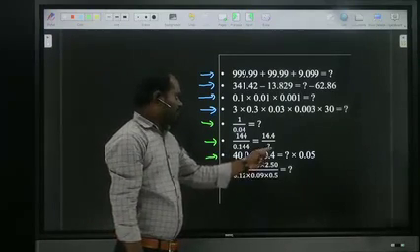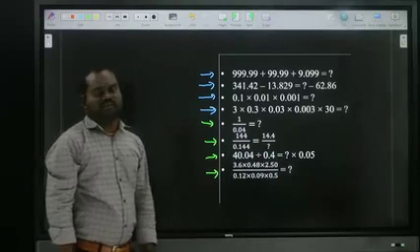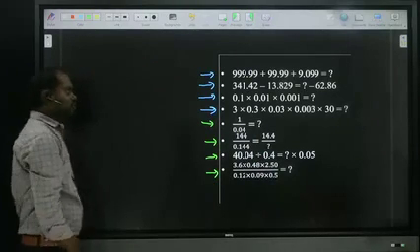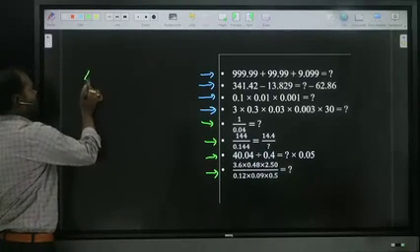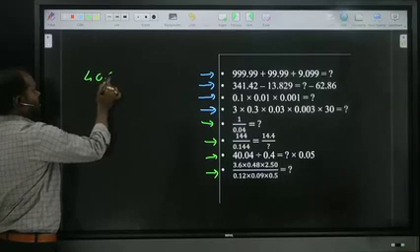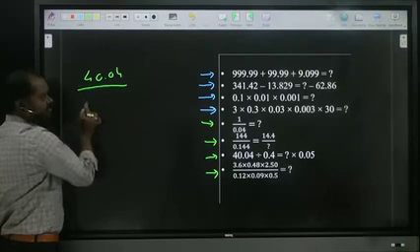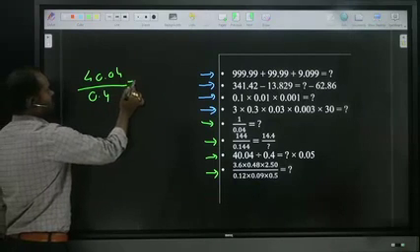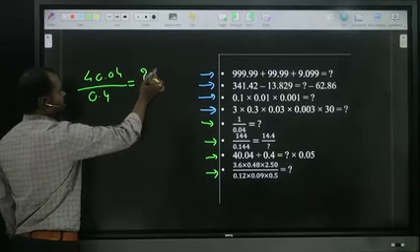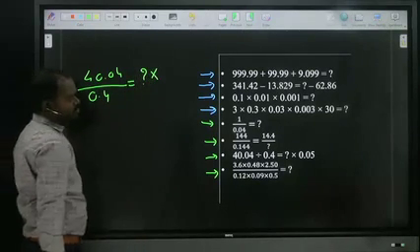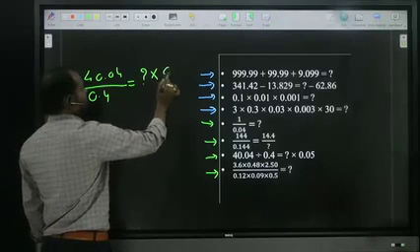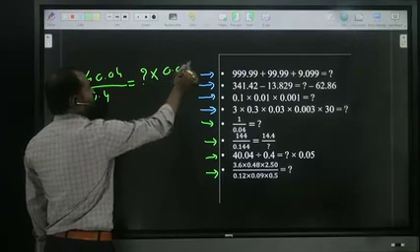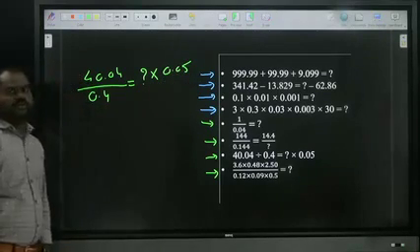40.04 by 0.4 equals question mark into 0.05. Shall we see now what will happen? 40.04 divided by 0.4 is equal to question mark into 0.05. Here also we can get the answer by so many ways.